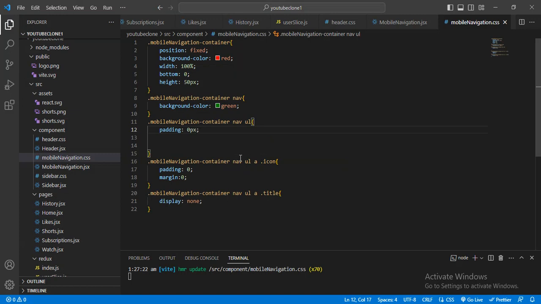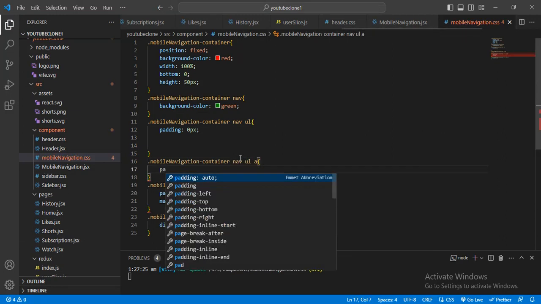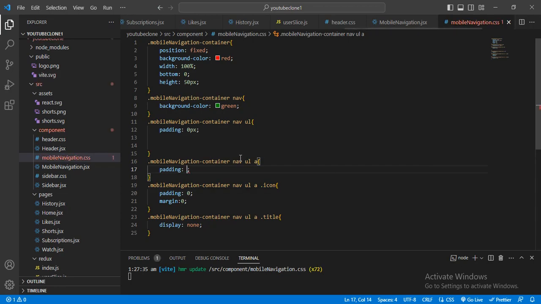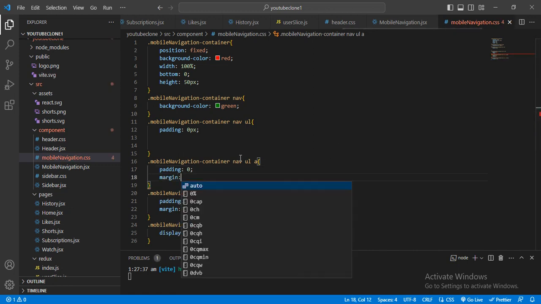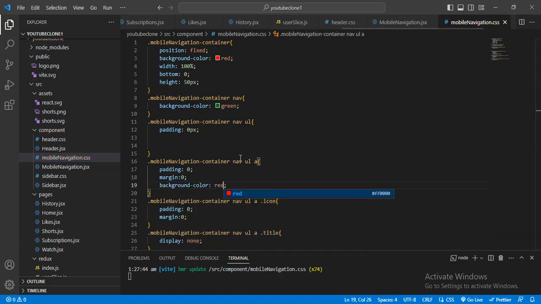and here I was given, I think, mobile navigation, nav link, another list. Here I will give, and the padding will be, here I will give the 0, and also margin will be 0. And let me just check background color red.